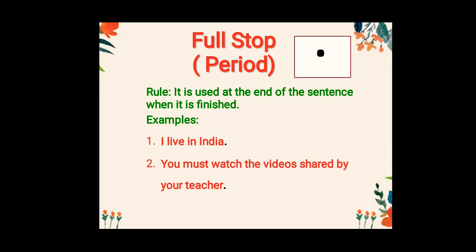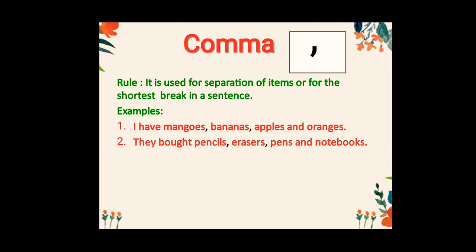Now the next one is comma. This is very important. We use it for separation of items or for the shortest break in a sentence. That means when you have to show the separation between two or three or more than three things, there you use a comma. See the examples. I have mangoes, comma, bananas, comma, apples and oranges, full stop. Second is, they bought pencils, erasers, pens and notebooks, full stop. So you just noticed where we use a comma and how we use it.